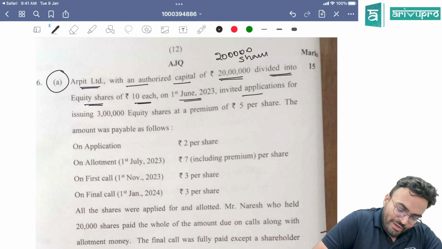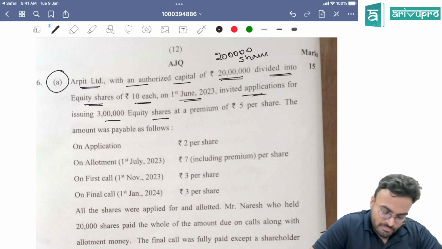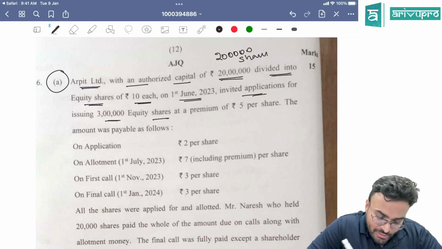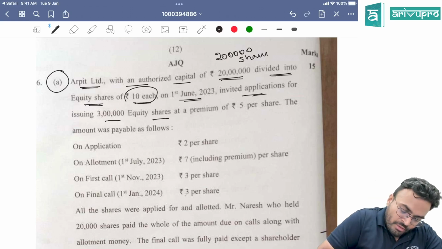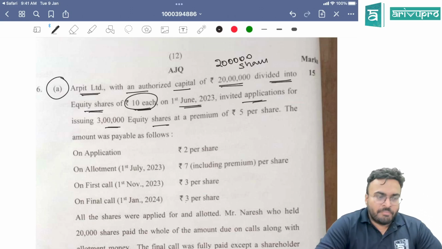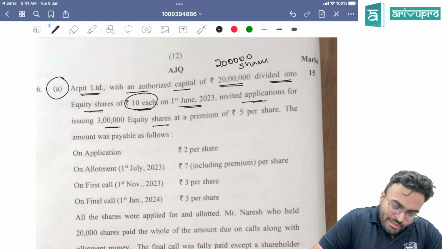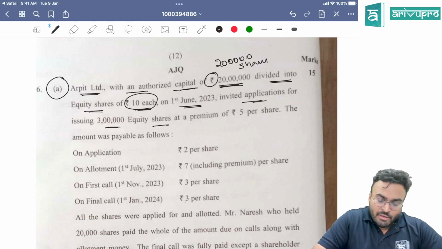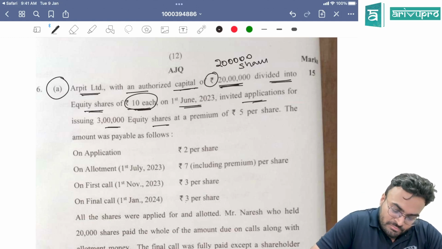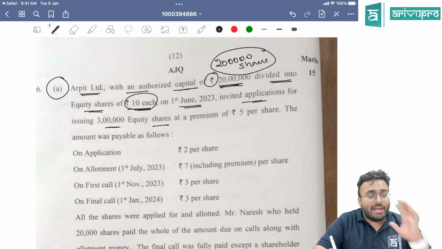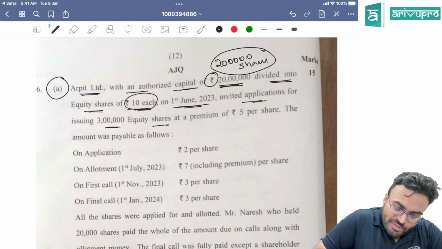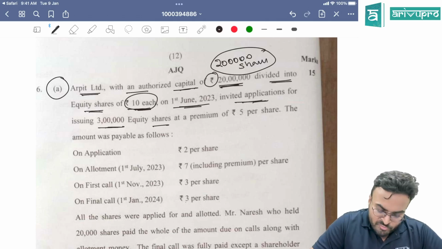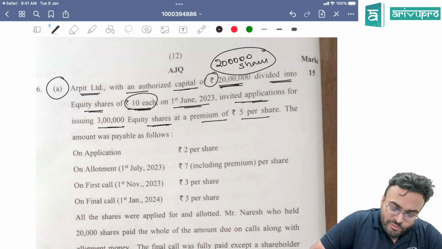On 1st June, invited applications for 3 lakh equity shares. Authorized capital is rupees 20 lakh divided into equity shares of 10 each. Okay, see this one guys. Authorized capital of 20 lakh, divided into equity shares of 10 each. Authorized capital is 2 lakh shares. On 1st June, invited application for 3 lakh equity shares at a premium of 5 per share.